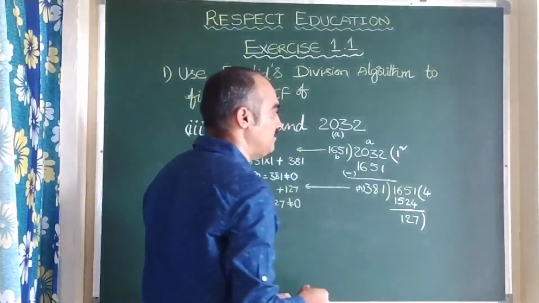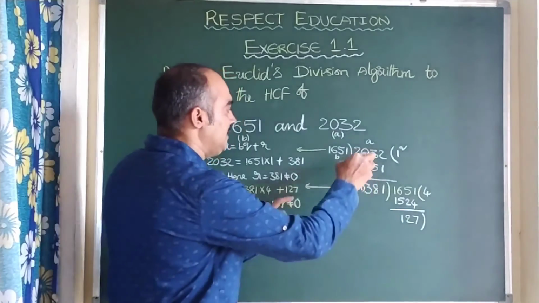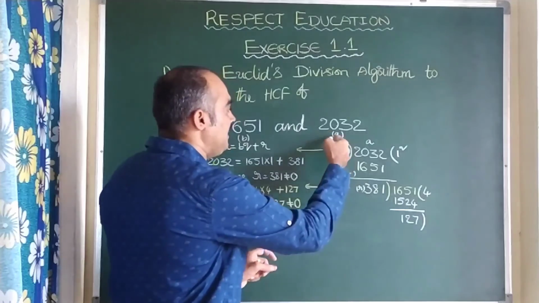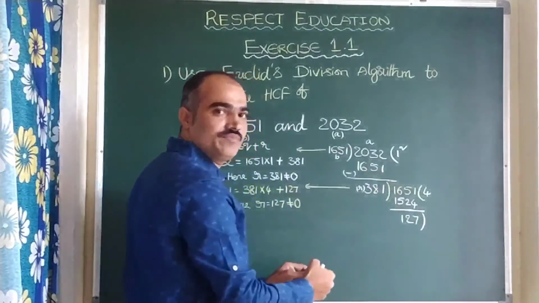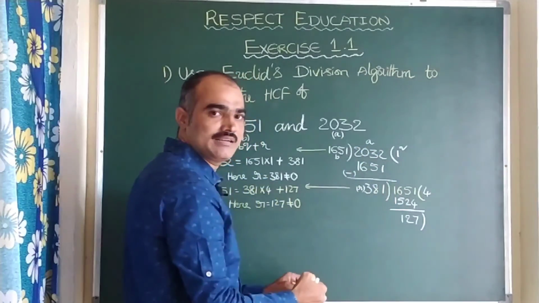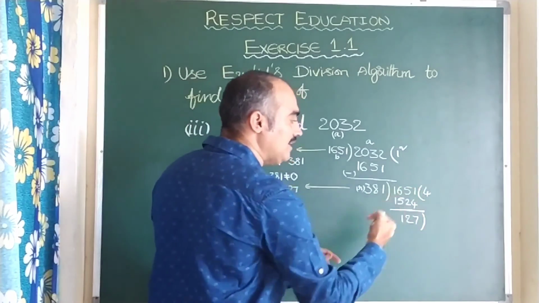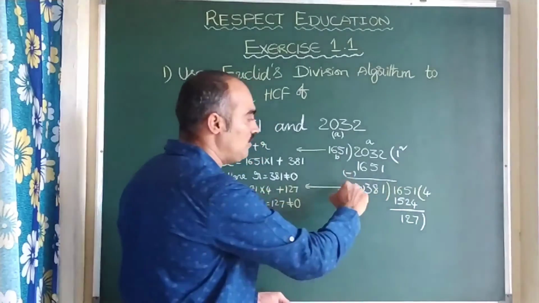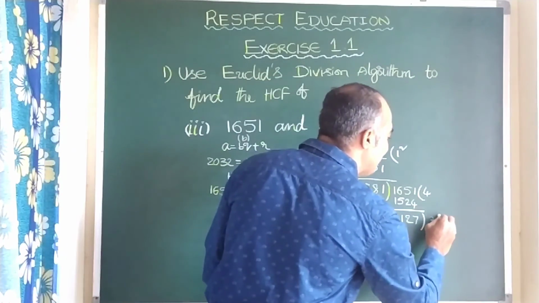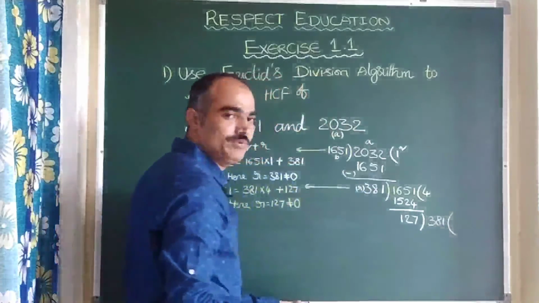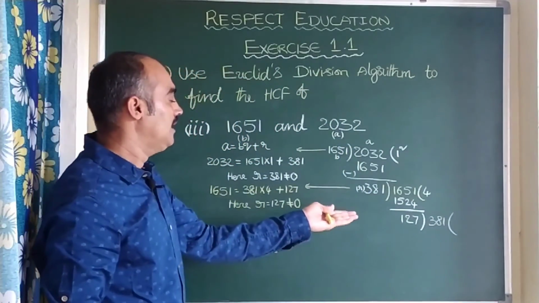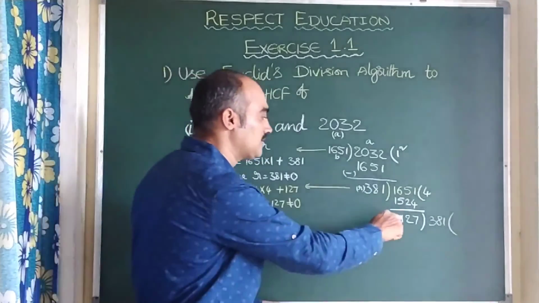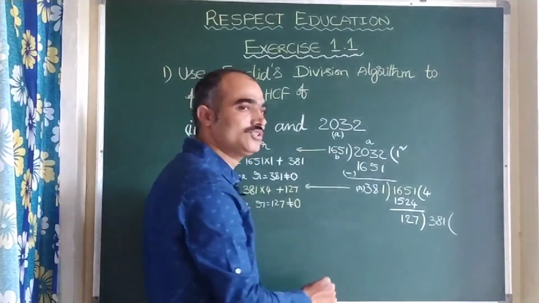This third person, see, when we come from this situation to this situation, the divisor became dividend and the remainder became divisor. In the same way here the remainder became divisor, and what was earlier the divisor will now become the dividend, so 381. Now the third person, we can name him either Jitendra Bahubali or Dharmendra Bahubali, whatever it is. Now the third person comes. Let us see whether he will finish the story or not.